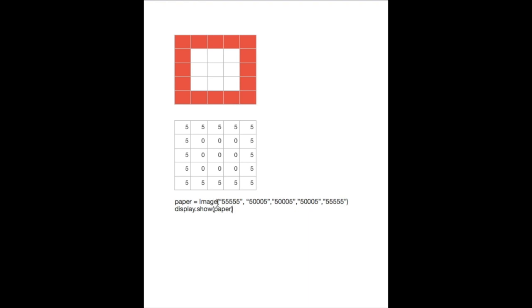My paper is what I've called my image, and each single one of the rows has its own set of speech marks, its own comma to separate them out, and then its own set of speech marks. There's nothing in between the numbers, they're all together as one. And then my last row of 5s along the bottom. Close the parentheses, and then whatever I've chosen to name my picture is what I put in this display.show.